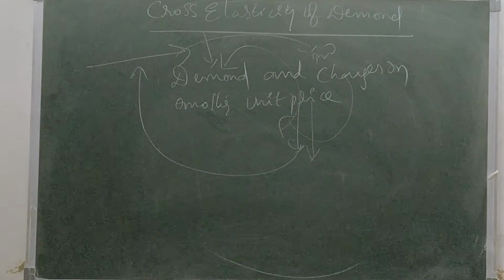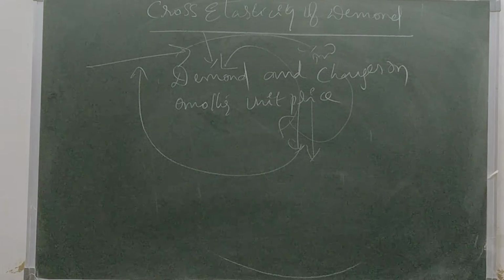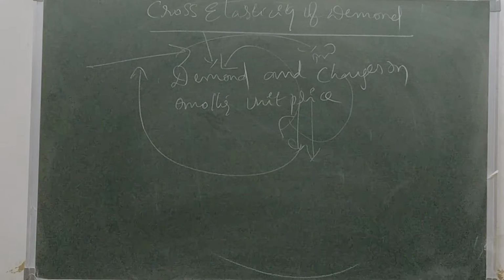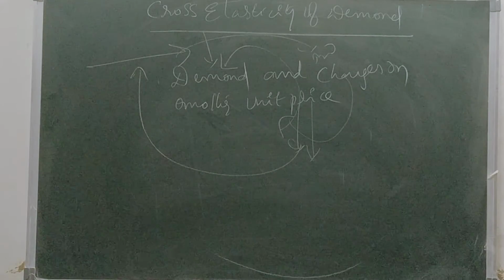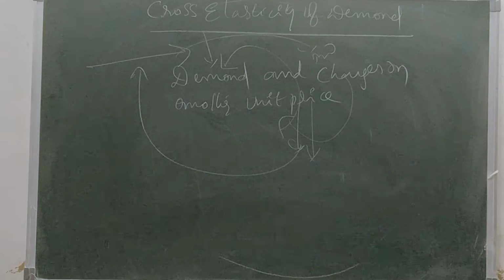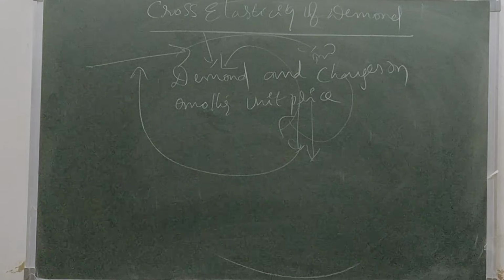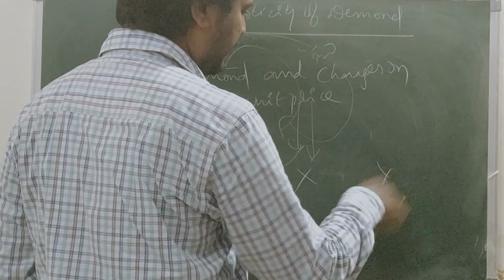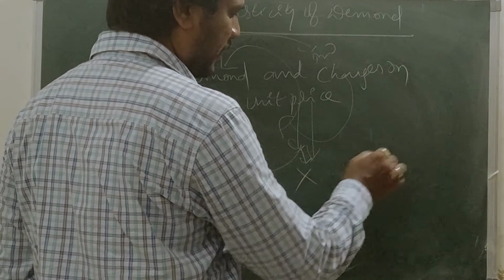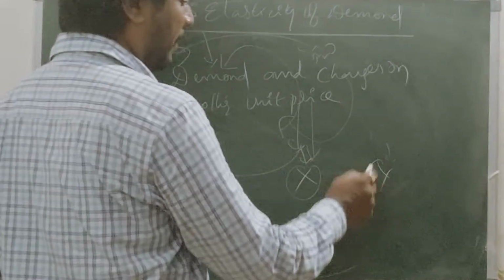For example, X and Y are alternative goods. The change in X's unit demand and the change in Y's unit price, this functional relationship is related to cross elasticity. X is the demand and Y is the price.